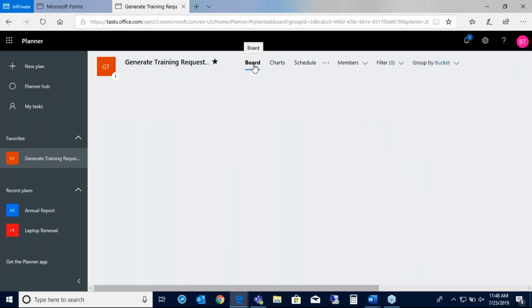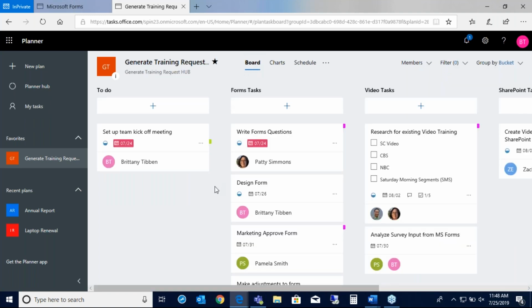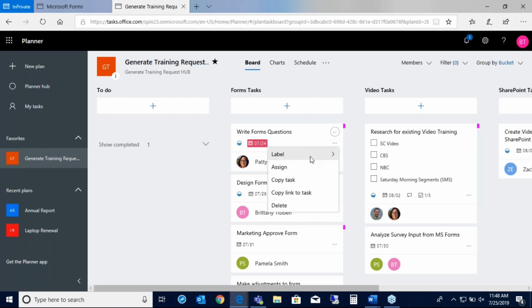All right, let's go ahead and go back to the board. I wanted to show you some of the features of the task list here. Right away you can see there's functionality right on your board. As I mentioned, you can click and drag them in between buckets. You can also mark it as complete, and that one went away. And you can label it. If you have any different project statuses, you can see that color coded right here. So it's marked as priority, so you see it marked.